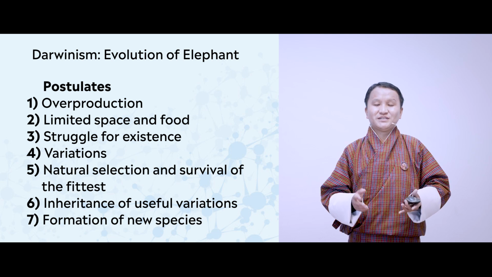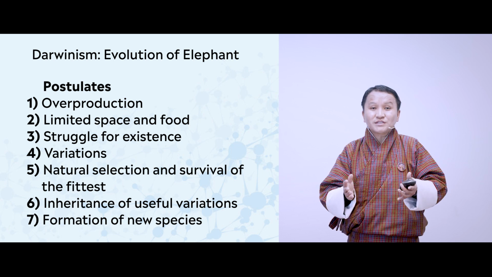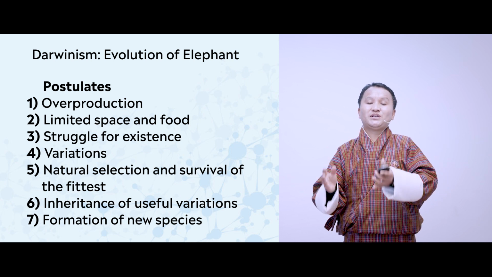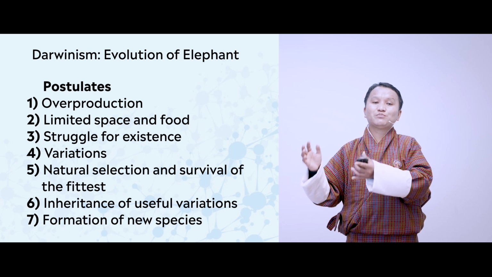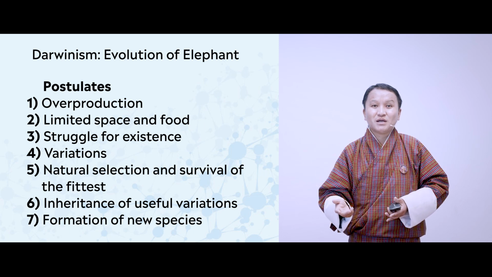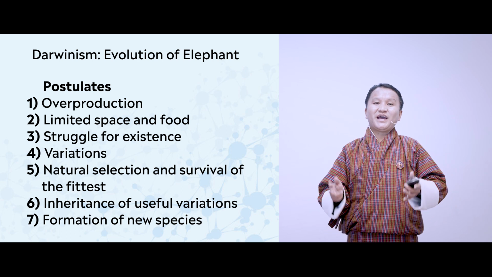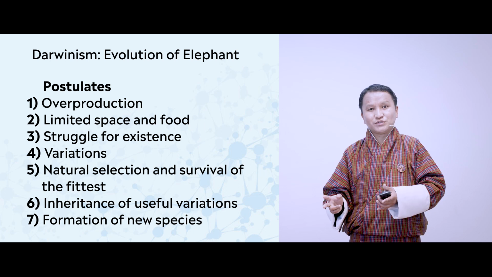But in reality that doesn't happen, because reproduction happens in what we call geometric progression, meaning it keeps on multiplying. But on the other side, point number 2 is that nature has limited space and food.